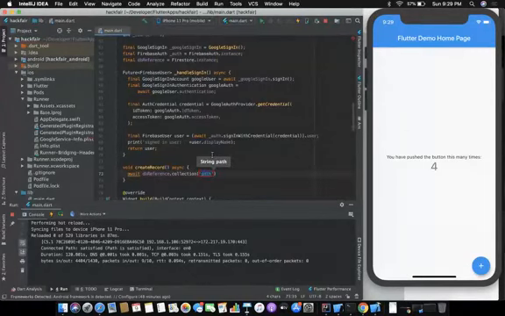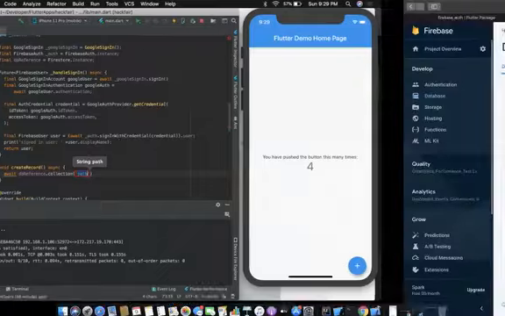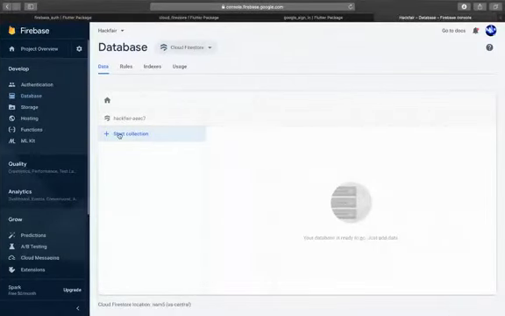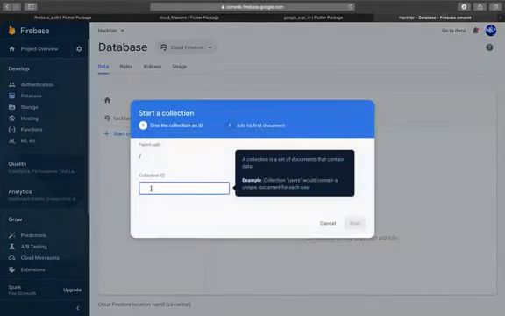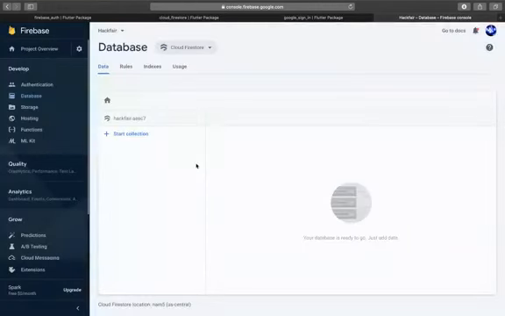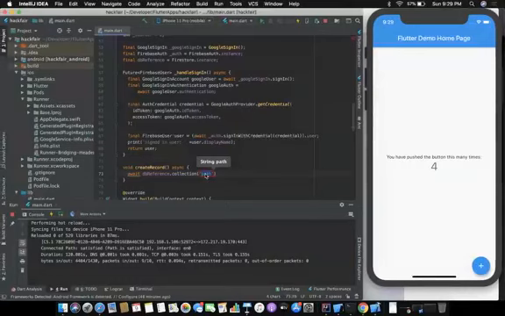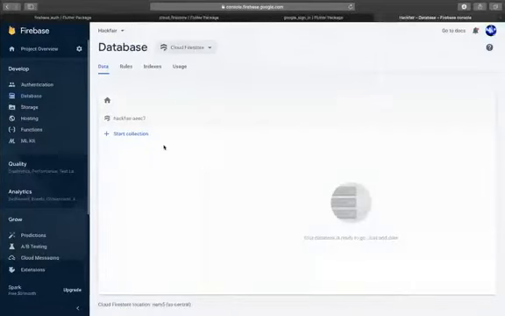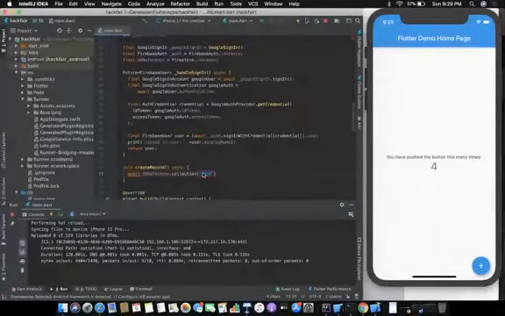This collection is the collection which will appear here. If I press this and write a collection name here, I'll put the same collection name in the code so that it fetches this collection. But since there is no collection already there, we'll put any name and it will create it on its own.